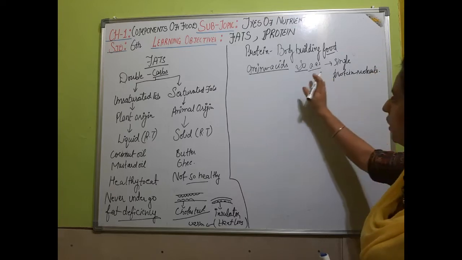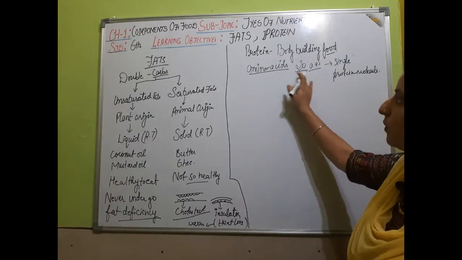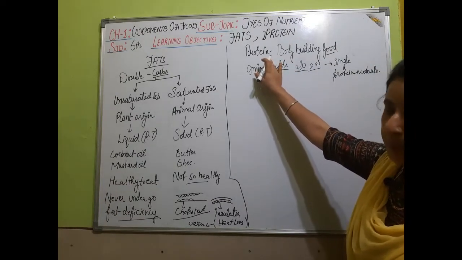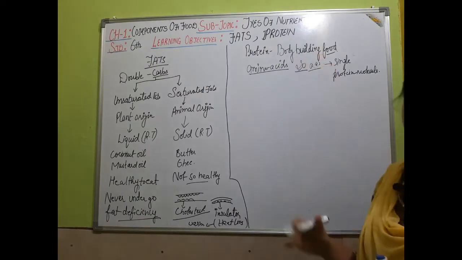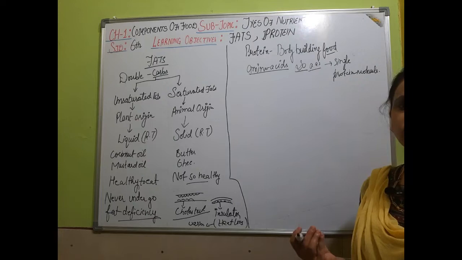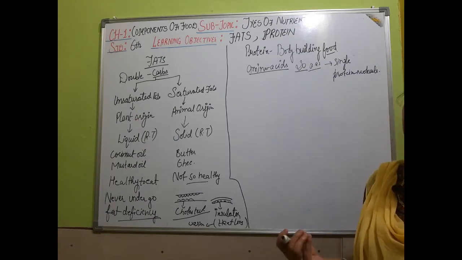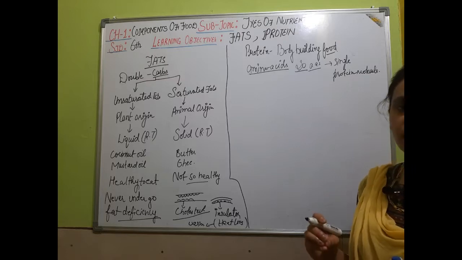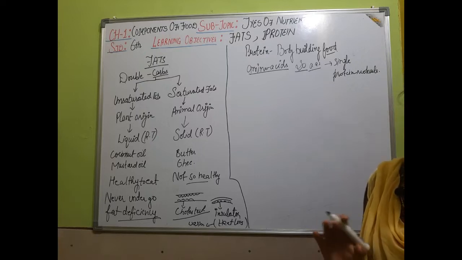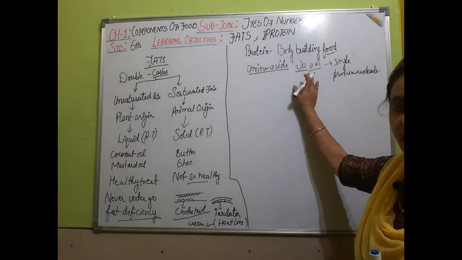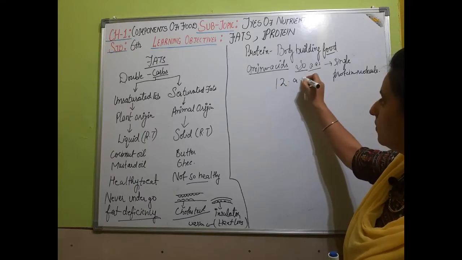Okay, so it is very important, because small amino acids combine with each other and form the protein part in our body, and protein is what? It is the body building food. So plants can make almost all amino acids, but our human body is not capable of having all the amino acids. We can synthesize only 12 amino acids.